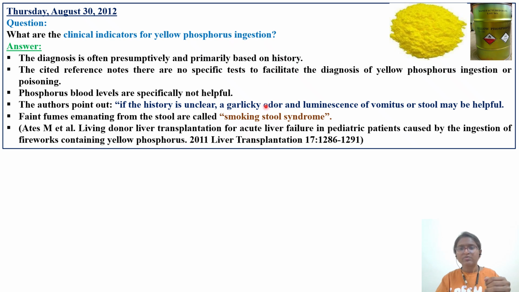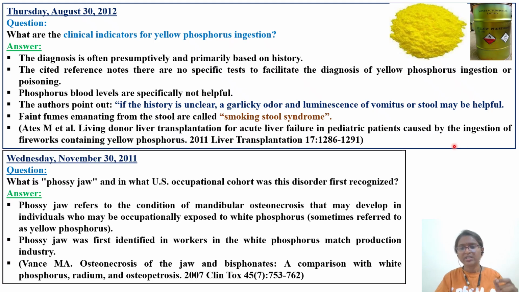Phosphorus is not going to show anything in the blood. The only helpful things are a garlicky odor or luminous vomitus and stool. It is called smoking stool syndrome: faint fumes emanating from the stool. That is one of the characteristic features by which emergency department physicians can identify it.